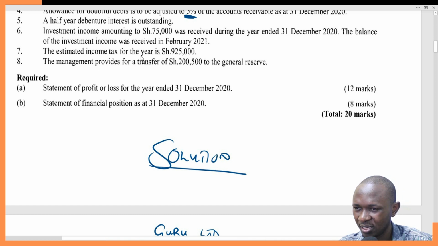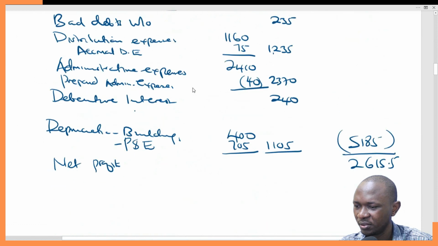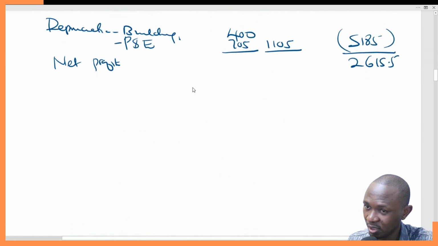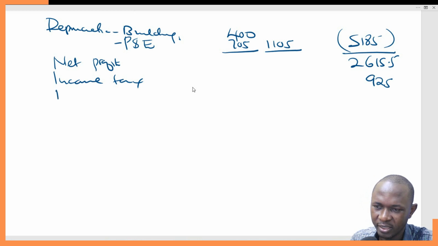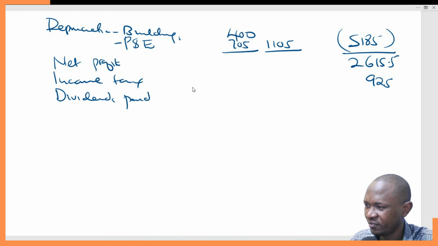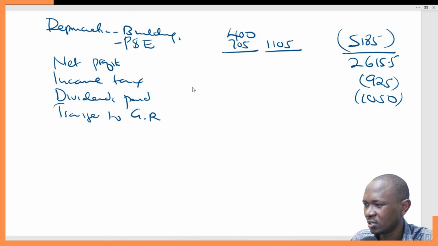So let's start with the income tax for the year 925,000. So we'll have 925. Then we have the dividends paid. Dividends paid was 1050. And then we have the transfer to general reserve.